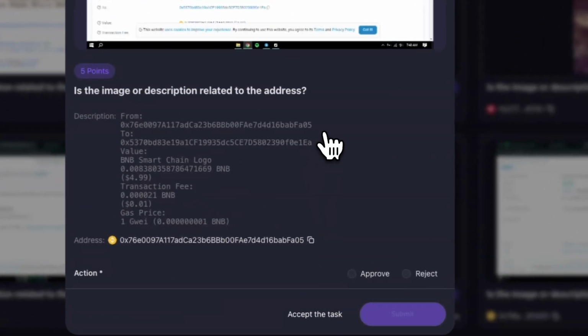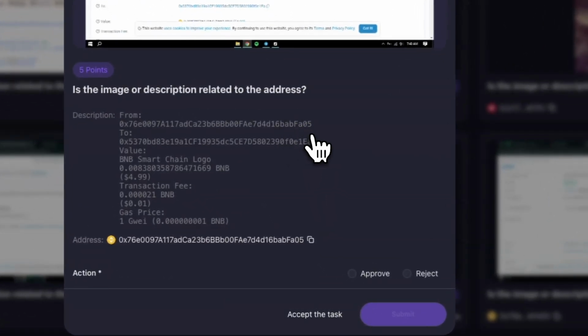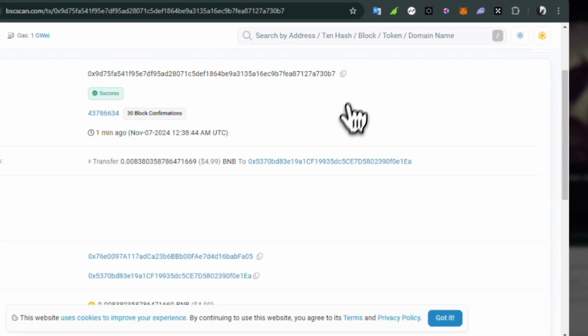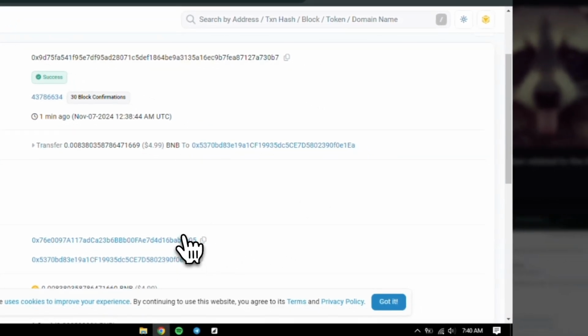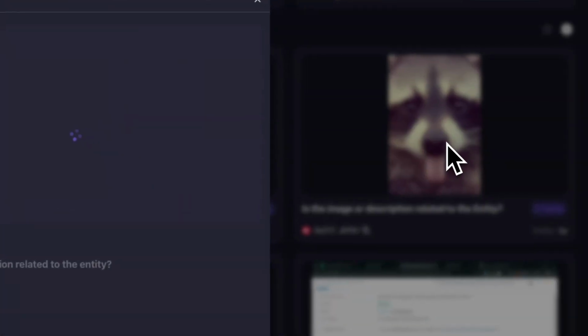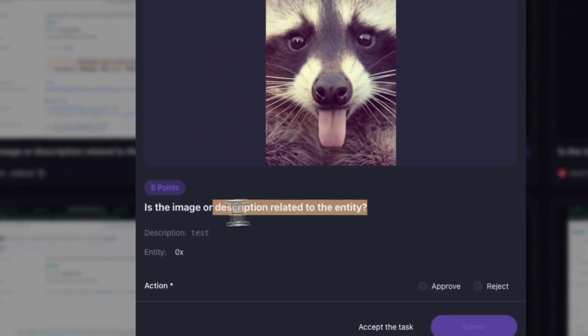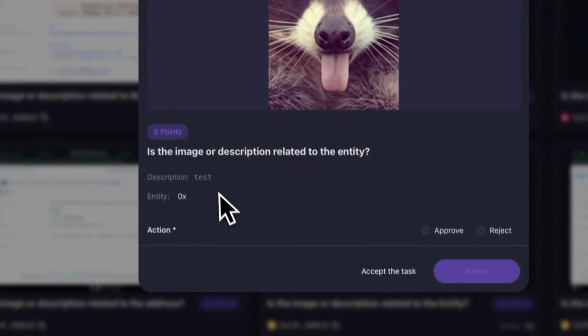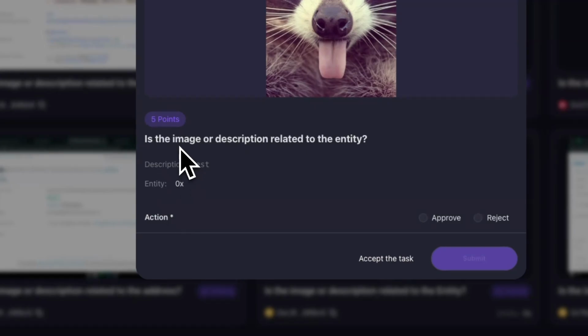Let's take a look at another validation, where it asks, is the image or description related to the address? Let's take a closer look. The address matches the info in the description and matches the screenshot over here as well. So it will be a case to approve. Another validation has an image of an animal, and obviously the description is not related to the entity as well. Then go ahead and reject this one.